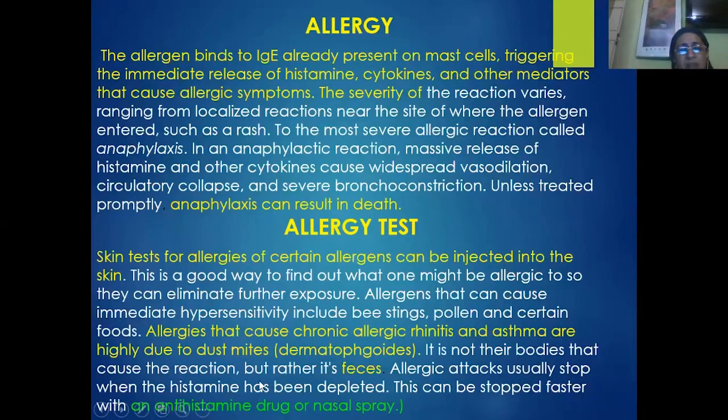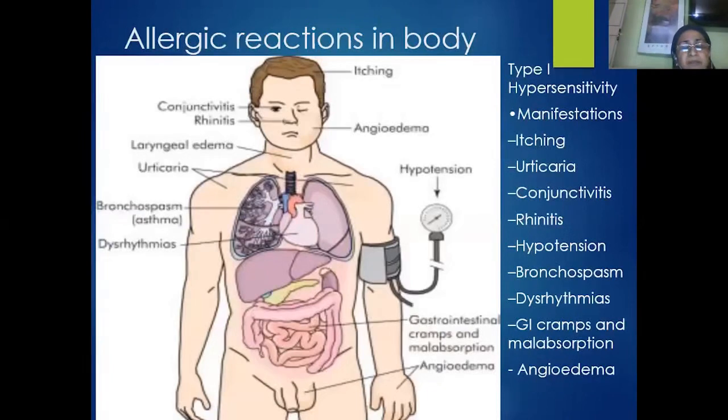Why? Because the allergy is mainly due to the release of histamines. So we get the antihistamine drugs like cetirizine in the market, and also we have various types of nasal sprays which will act as the antihistamines, and they help us to control the allergic diseases.